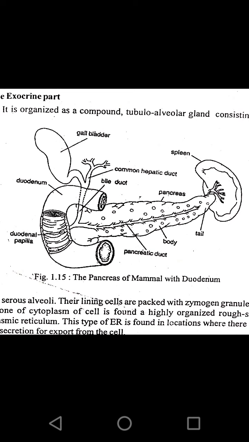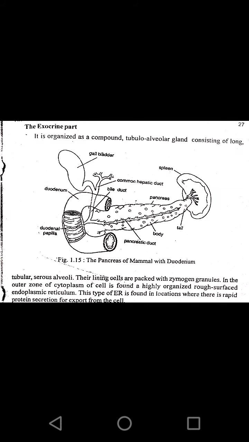The serous alveoli lining is packed with granules called zymogen granules. In the outer zone of the cytoplasm of the cell we see endoplasmic reticulum, because the pancreatic duct secretes protein. Due to this property, in the pancreas we see endoplasmic reticulum.